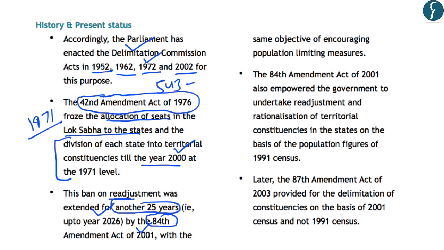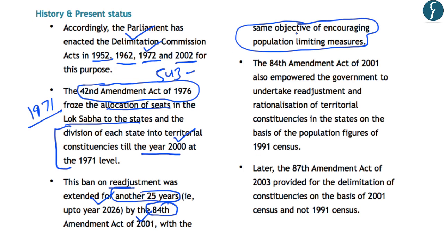This means that the number of seats in the Lok Sabha cannot increase beyond 543 till the year 2026. And all this was done in order to encourage population limiting measures. This is because if the seats in the Lok Sabha or the state legislative assemblies are allocated on the basis of population, some states will find it attractive to increase their population so that the number of seats allocated to those states will be more. And that is why those states will have more representation in the Lok Sabha.